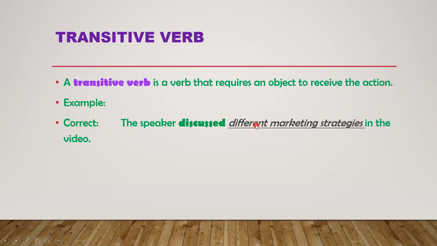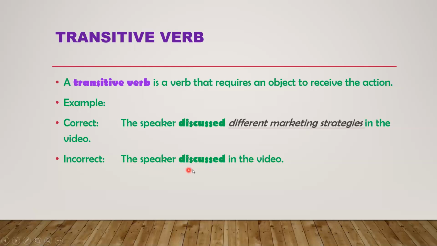In simple words, a transitive verb is such a verb which contains an object. Now another sentence we have, dear students: the speaker discussed in the video. Here you can see we don't have any object.